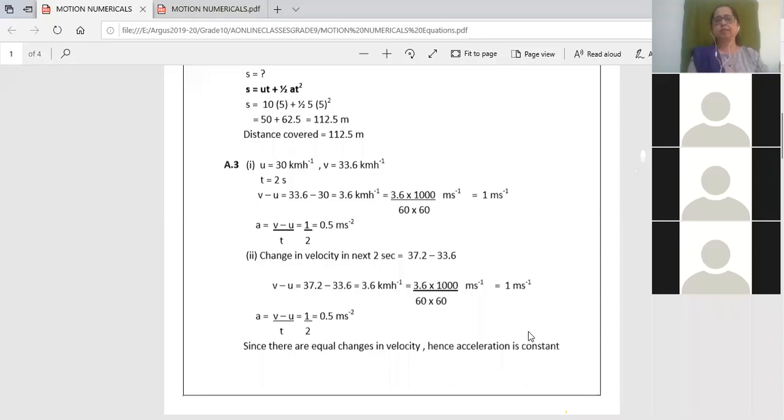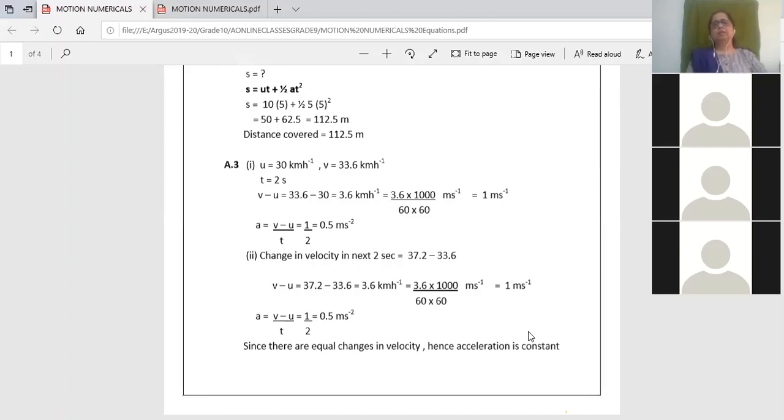Anybody has a question, ask. Ma'am, can we also write 1.8 kilometers per hour as the answer? Why can you not write it in kilometer per hour, Rohan? Because the time is given in seconds, no?